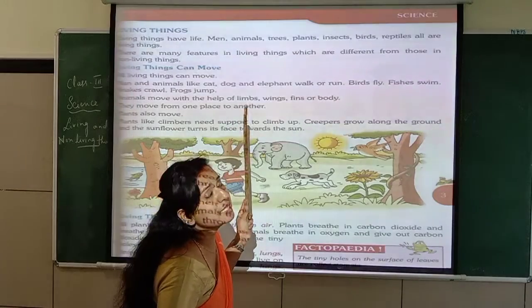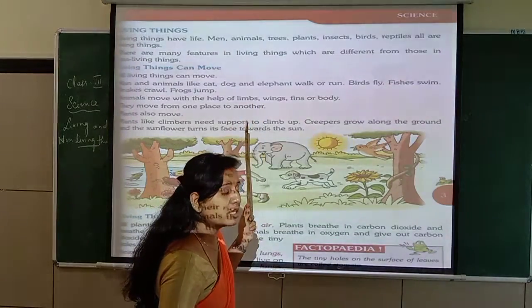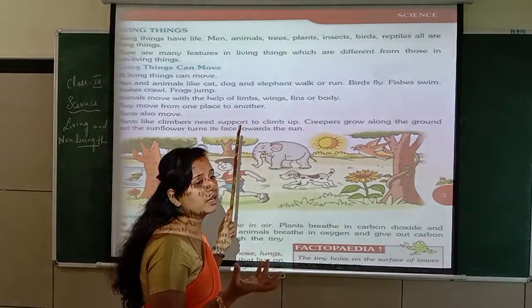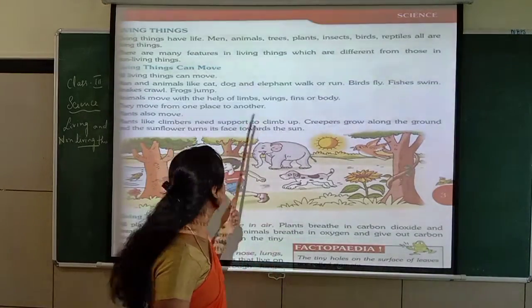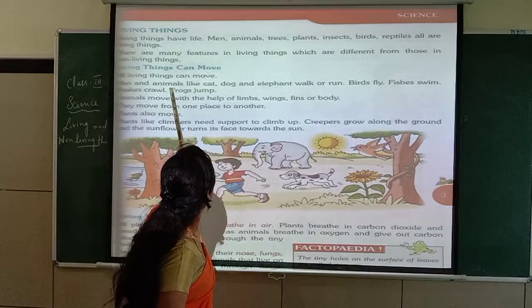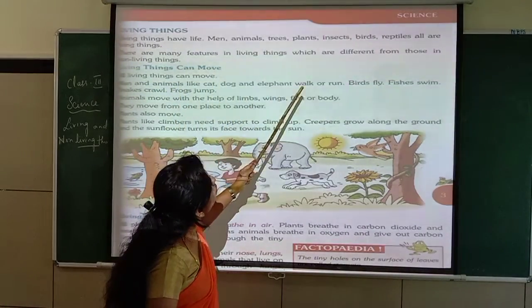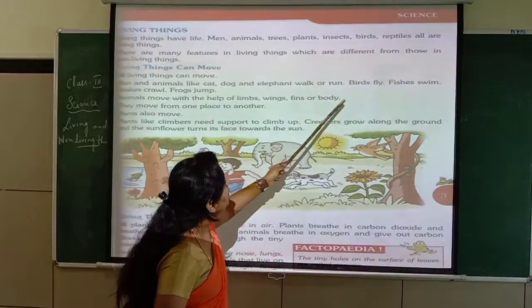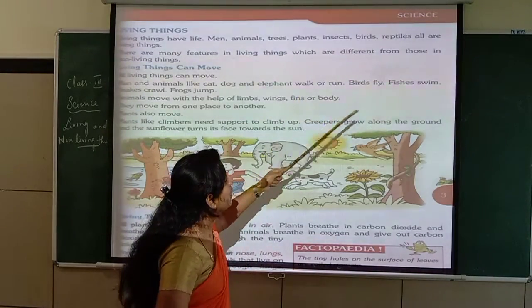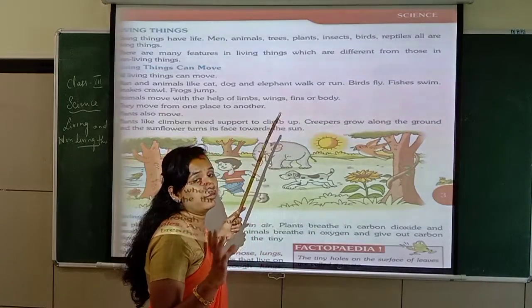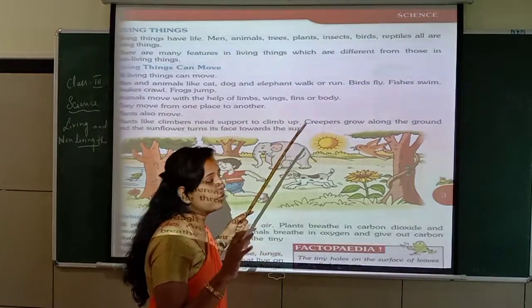These are all animals and insects. They can move from one place to another, and they can also grow, eat, and have life. Birds can fly in the sky. Fishes, you all saw the different kinds of colorful fishes, right? They swim in the water.